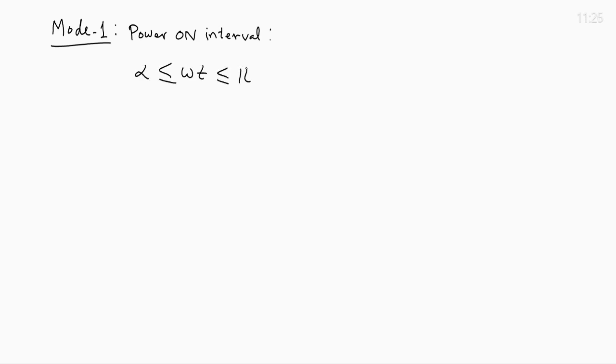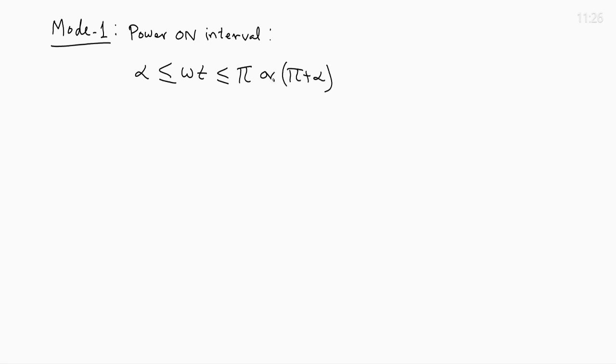We will consider a more generalized picture. Mode 1 is the power on period, the power input interval, when the DC motor is connected to the AC supply. This mode normally starts from alpha and ends at pi or pi plus alpha.